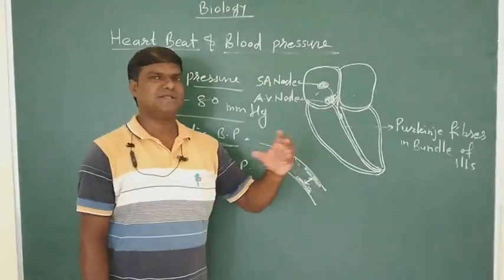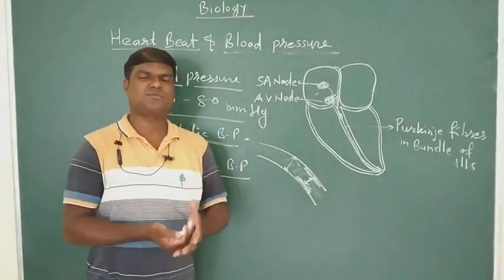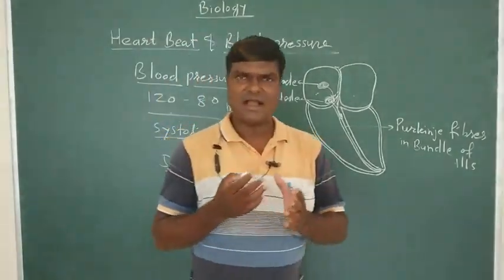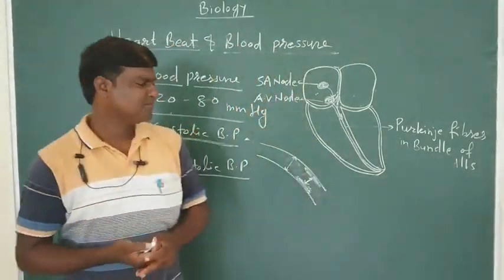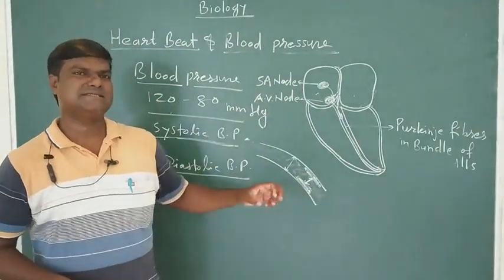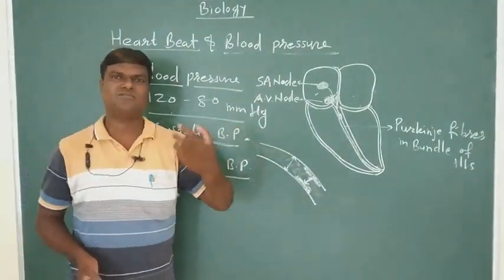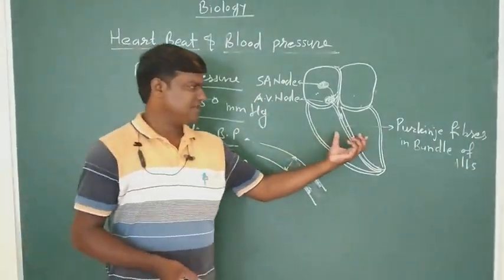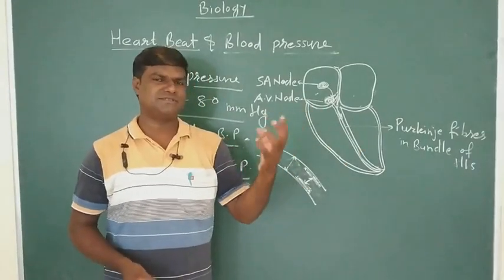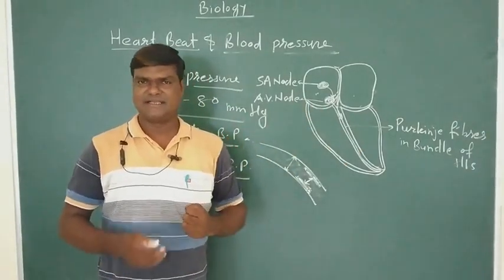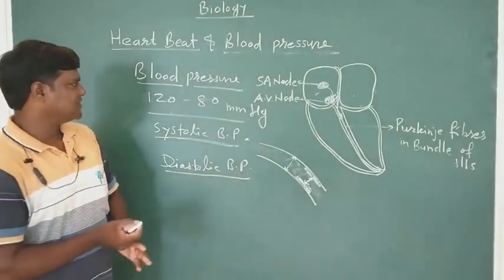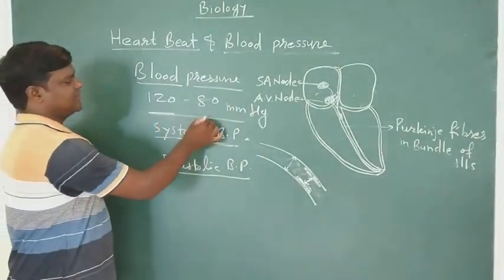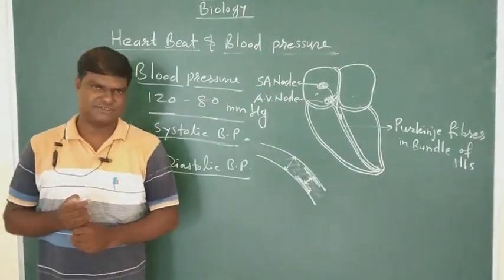If it takes place in many vessels, there may be the problem of heart attack also, cardiac arrest also. Okay, so there are various reasons for the increase of blood pressure, and if the capacity of contraction is quite less, it may also produce low blood pressure, but the average blood pressure is around 120/80 mmHg.